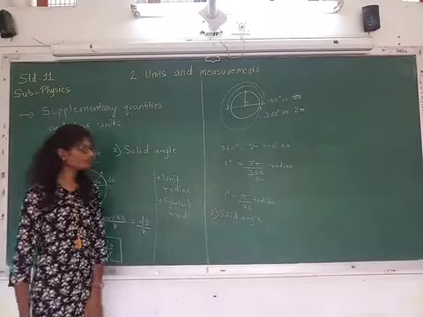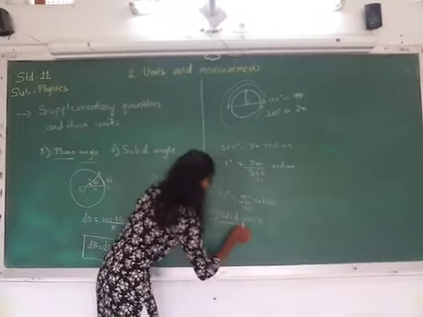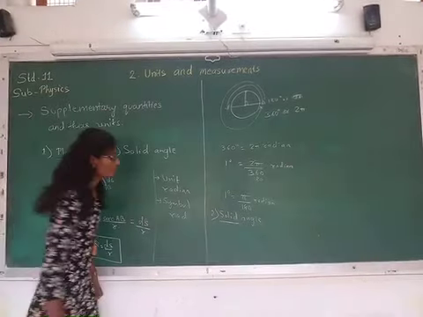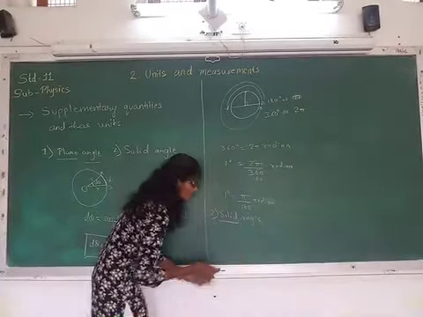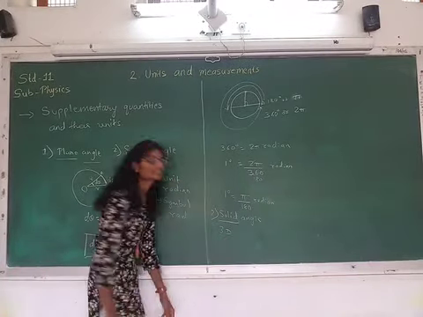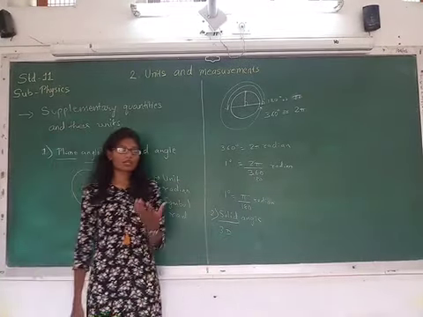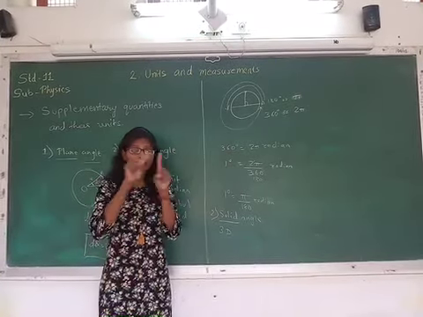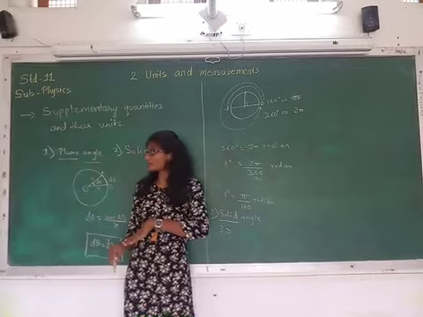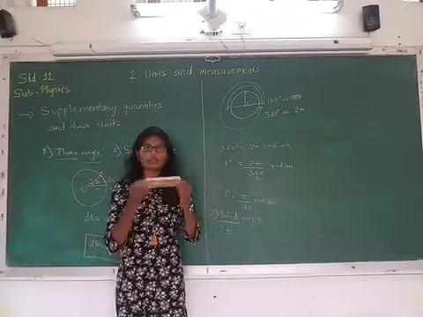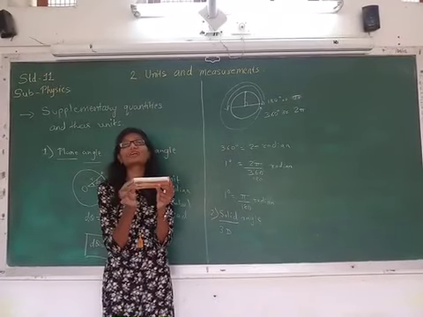solid angle, right? Now as you have seen here, plane means we are dealing with 2 dimensions. When we come to this word solid, it means we are dealing with 3 dimensions. That means you are seeing a cube, right? It will have 3 dimensions. If I take this duster, it is called a 3-dimensional object.